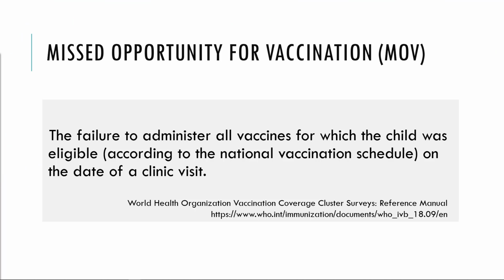A missed opportunity for vaccination, or MOV for short, occurs when a child has contact with the health system and does not receive all of the vaccinations that they are eligible for according to the vaccination schedule in their country.